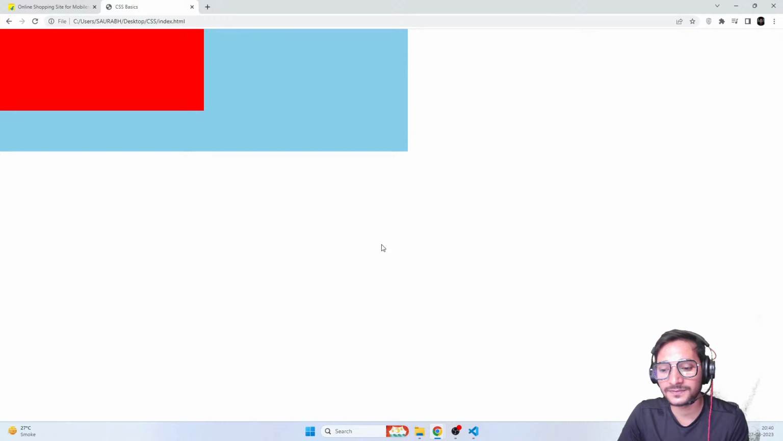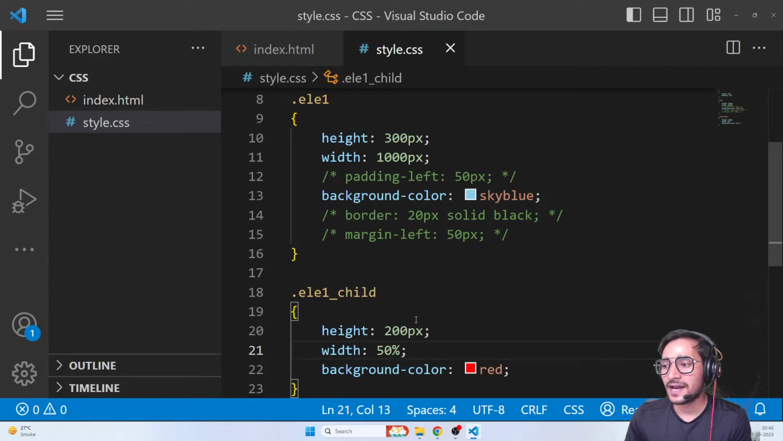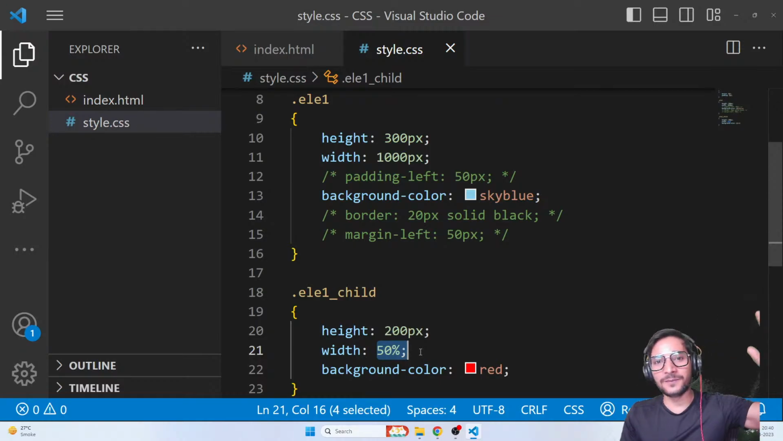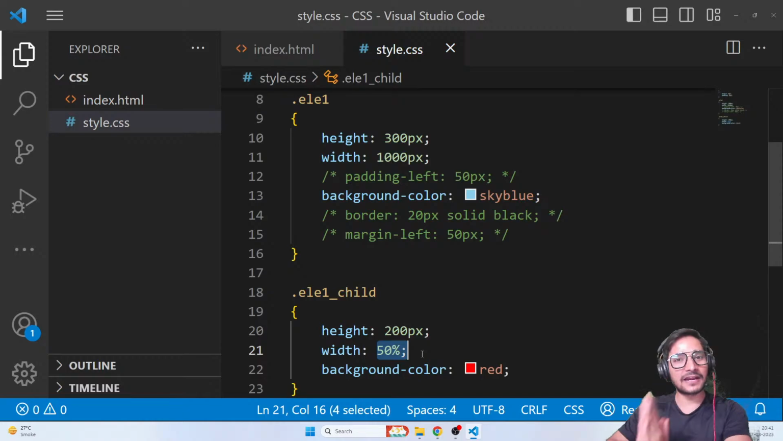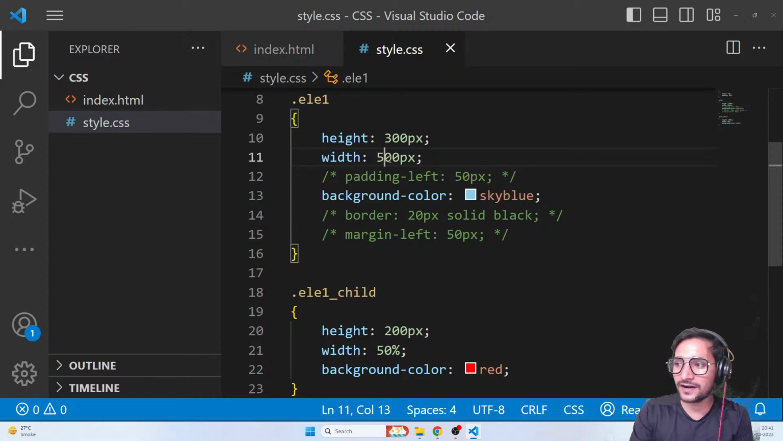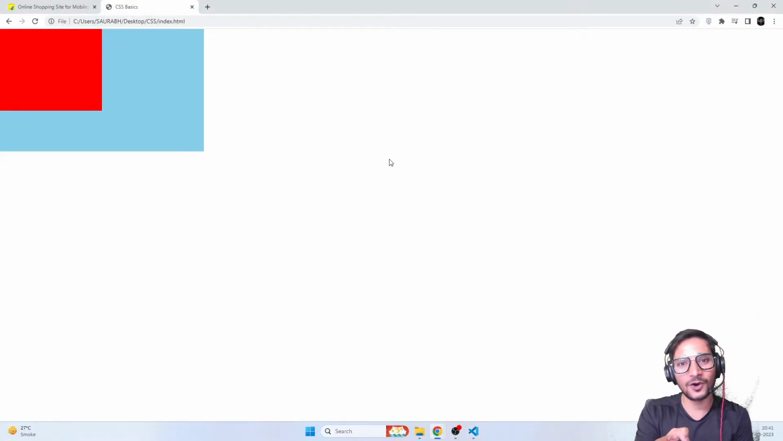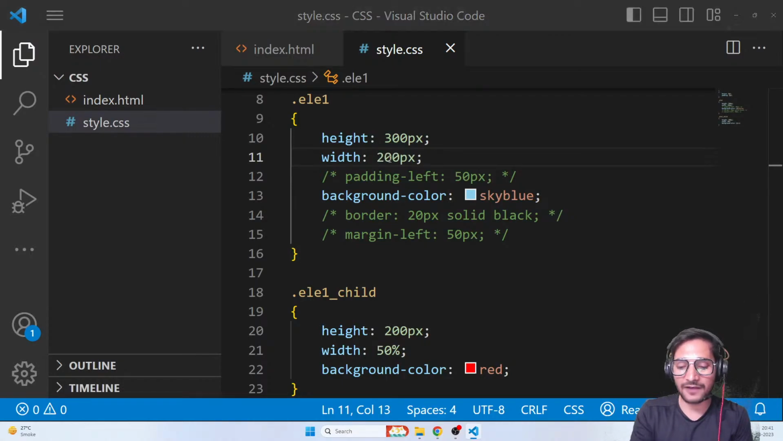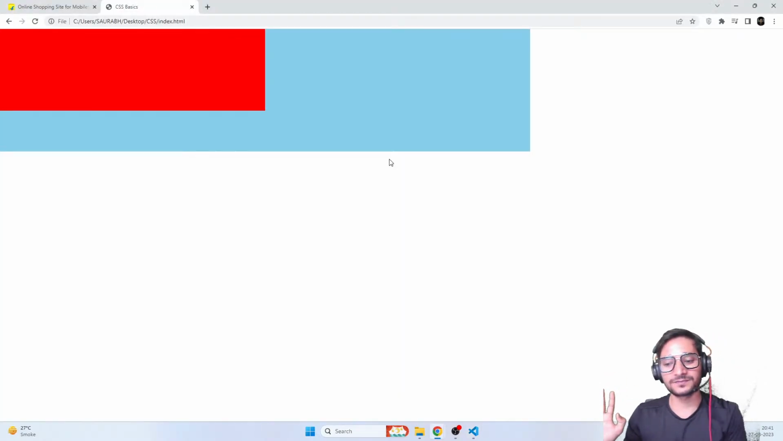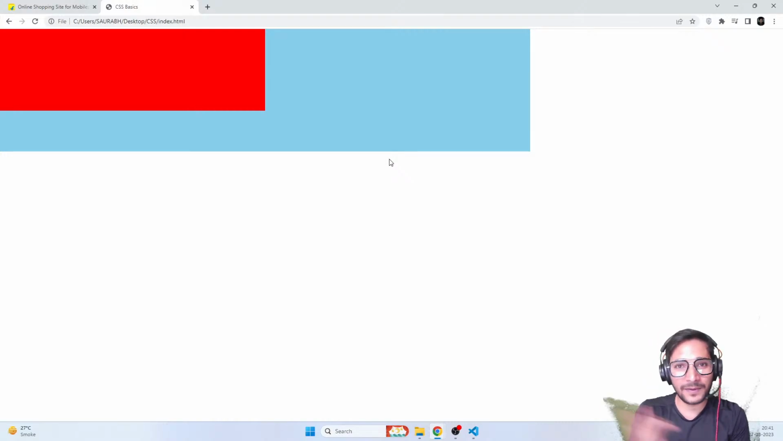Are we understanding this? And now you'll see, as I've said, that you will always be 50% of your parent. Percentage is always relative to the parent. You give me 50%, I will take 50% of my parent, no matter what the size of the parent. So if my parent becomes 500, I will still be 50% of my parent. If my parent becomes 200, I will still be 50% of my parent. If you become 1300, I will still be 50% of you. Is that clear, guys? So now if my parent grows big or small, the child is also growing big or small accordingly. That's how the percentage is helping you.